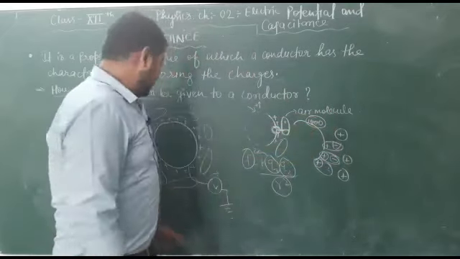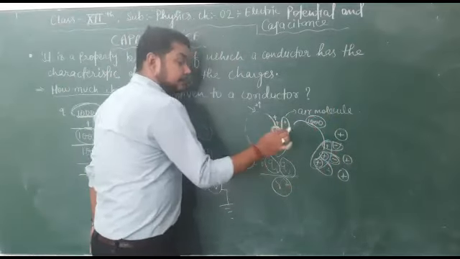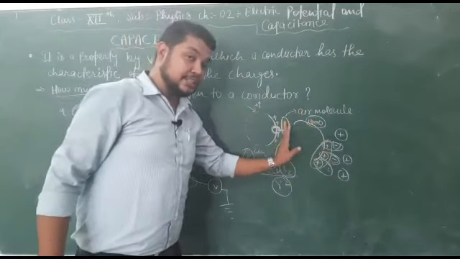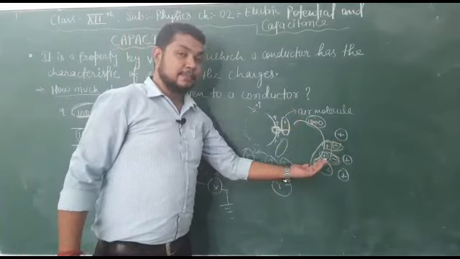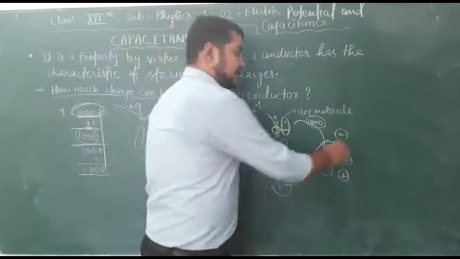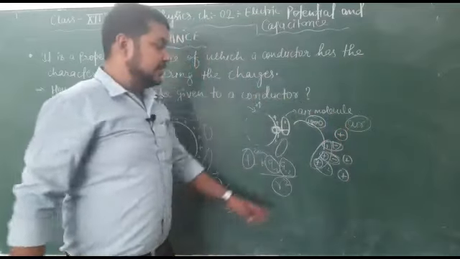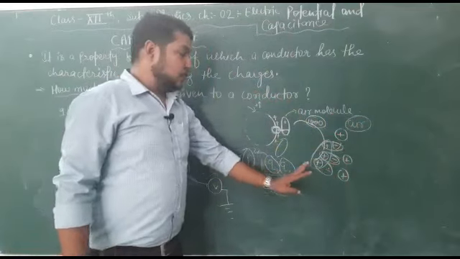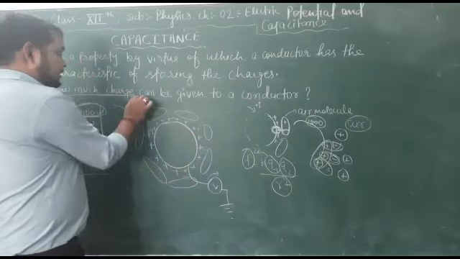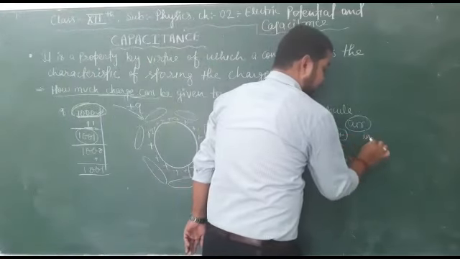And look here, we have provided 3 extra positive charges on the conductor, but the conductor does not have those 3 charges on its surface. These 3 charges appear around the conductor, in the surrounding zone, which is air. In air we will see these 3 charges. So we can say that a conductor has a limit of storing the charge. Now air, which is already an insulator,